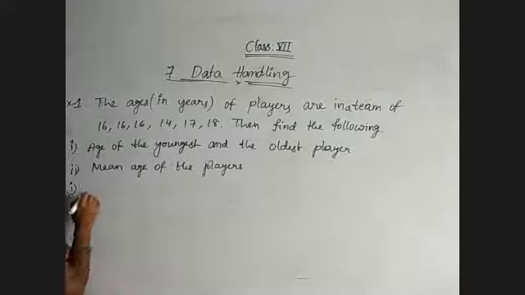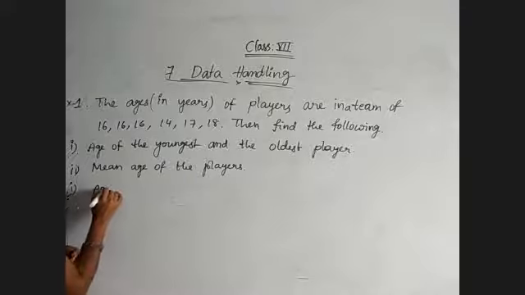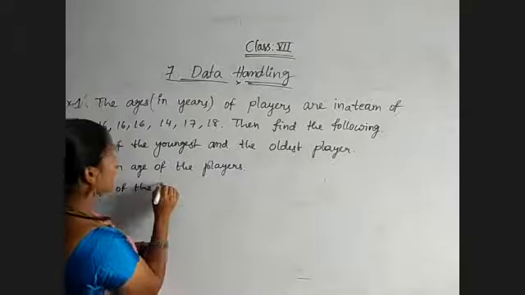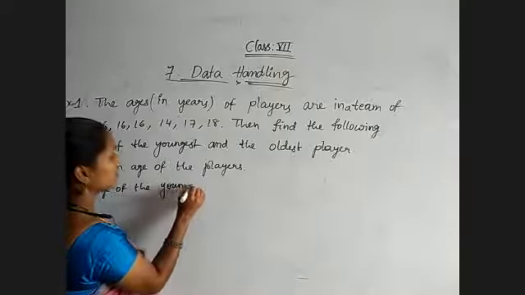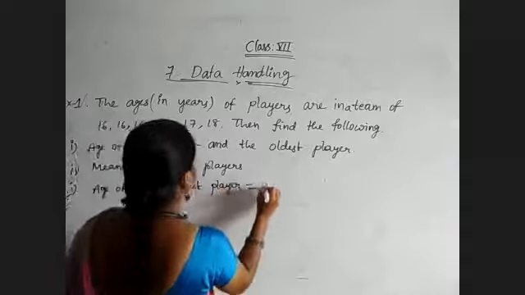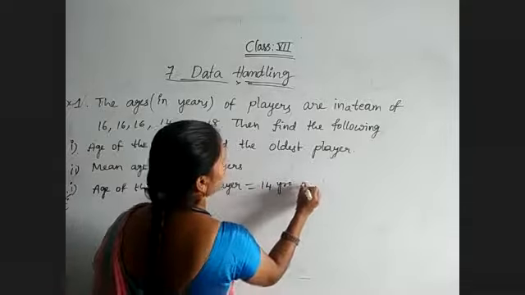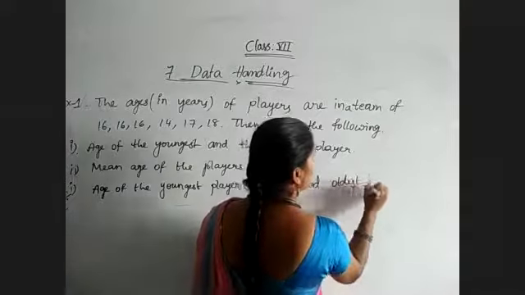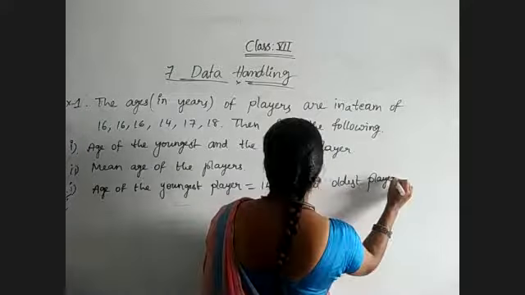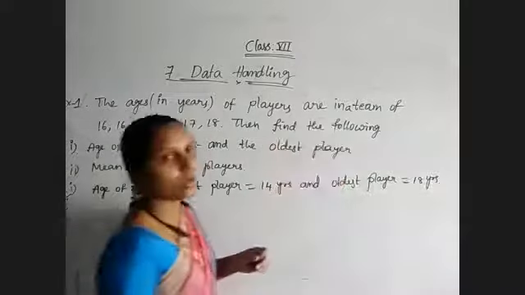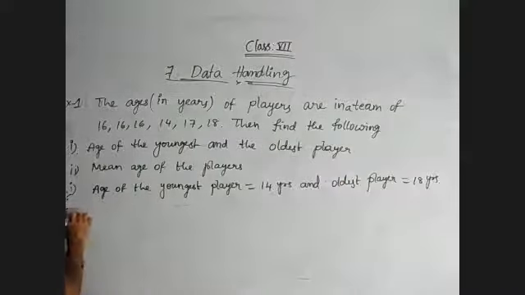So for the first problem, the age of the youngest player is equal to 14 years, and the oldest or eldest player is equal to 18 years. Okay, now coming to the second problem.